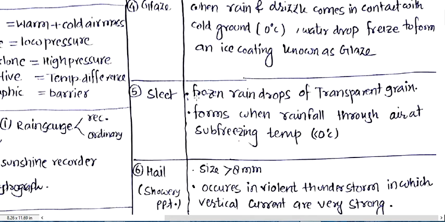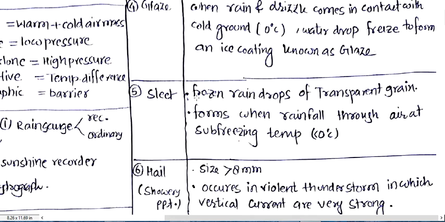And how will sleet form? Sleet forms when rainfall passes through the air at sub freezing temperature, that is below 0 degree centigrade.